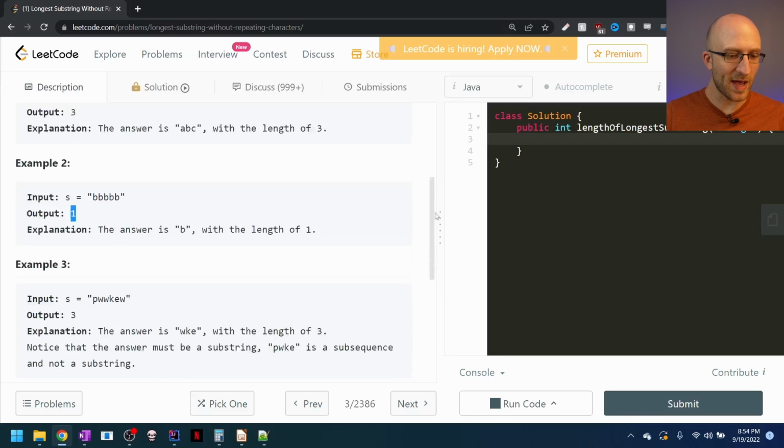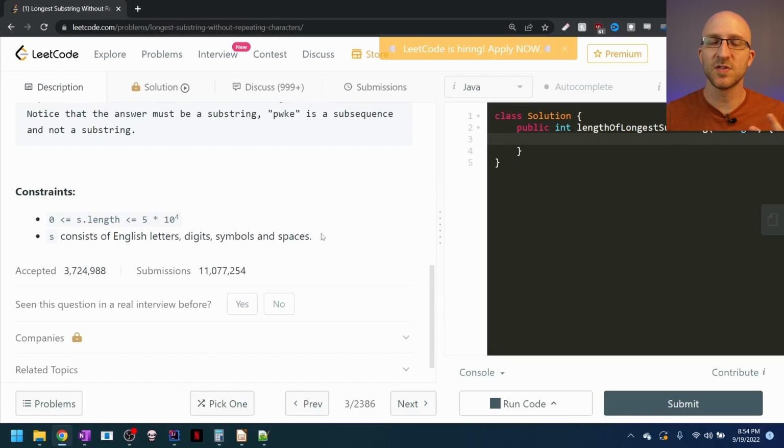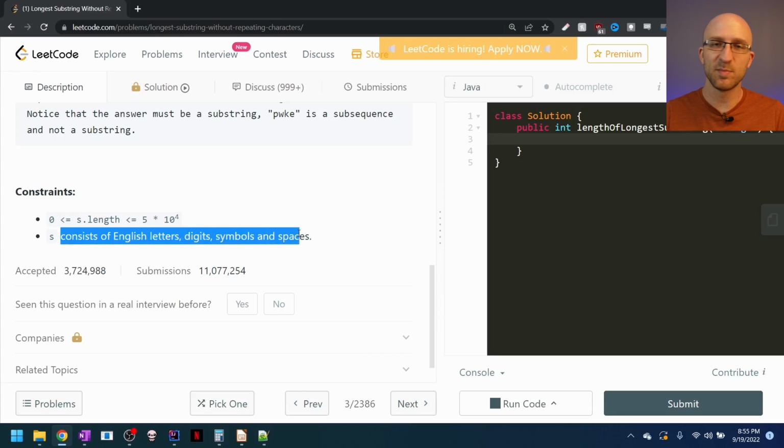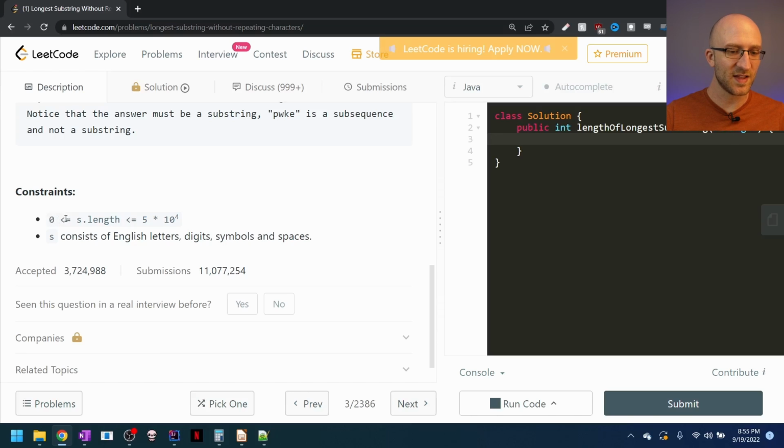So if we scroll down to the bottom here, we can see that we have a couple of constraints on the string input that we're going to receive. So one thing is that it'll only consist of English letters, digits, symbols, and spaces. That just means there's nothing really crazy for us to deal with as far as the characters go. And it also says that the length of our string is going to be greater than or equal to 0, so we won't have a negative number of characters in our string.